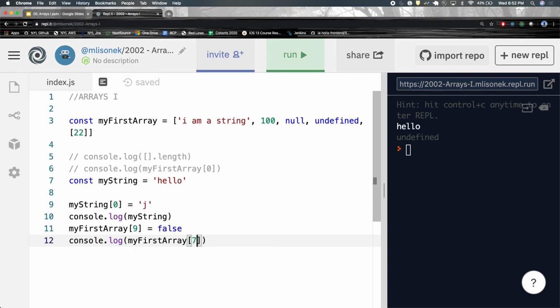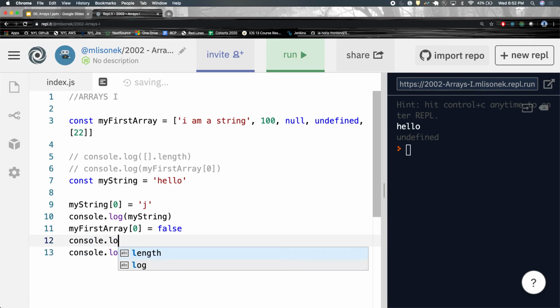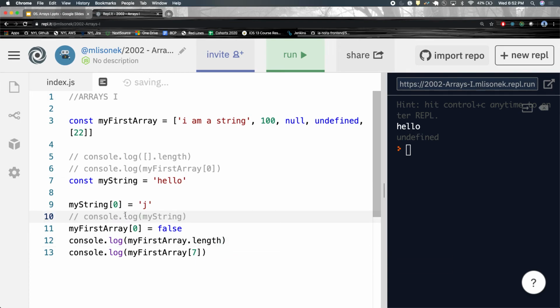Just like if we never added this, if we put this back to 0, and then we tried to add 7, so the length of the array, we don't need that string anymore. The length of the array is 5, and you try to access the 7th index, there is nothing at the 7th index, so you get undefined. Just like strings, right? Very, very different.